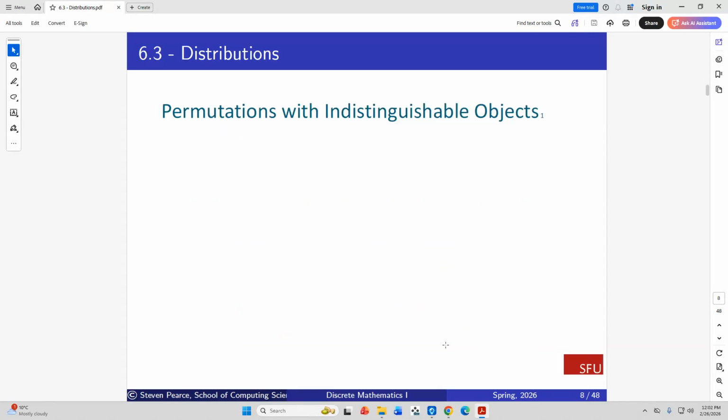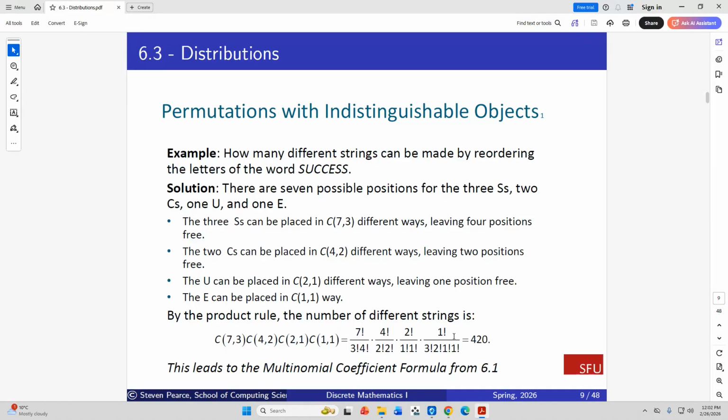So how do you permute indistinguishable objects? Well, how many different strings can be made by reordering the letters of the word SUCCESS? These examples are simple. I'm not going to write them out for you. Since there's so few of them, we just walk through them. So there are several possible positions for the 3 S's, the 2 C's, and 1 U and 1 E. That's what we have here.